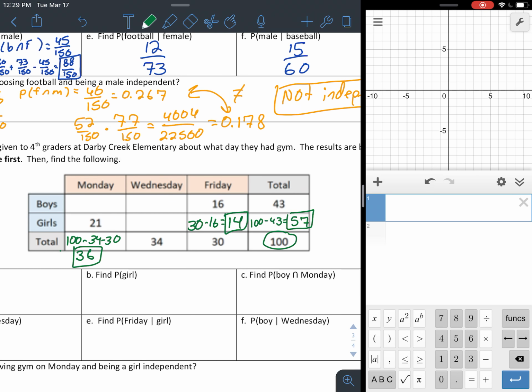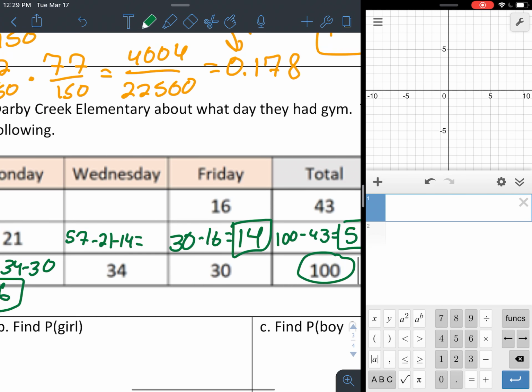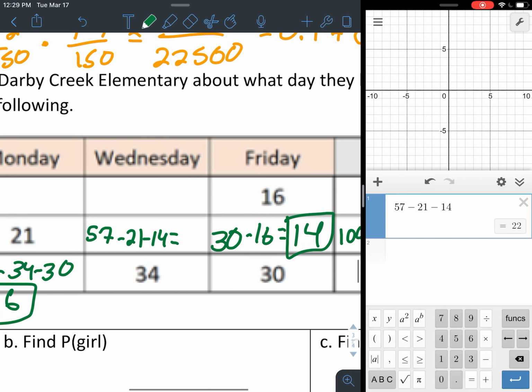And then it looks like from here, now this is our only row with just 1 in it. So we would go 57 minus 21 minus 14. So 57 minus 21 minus 14. What does that give us? 22.